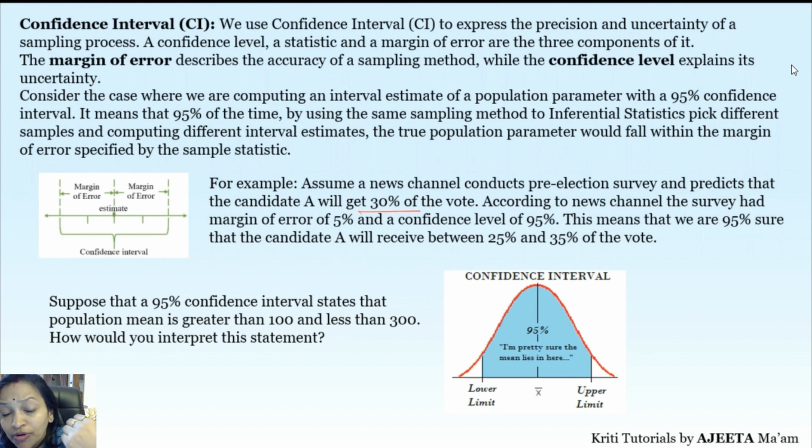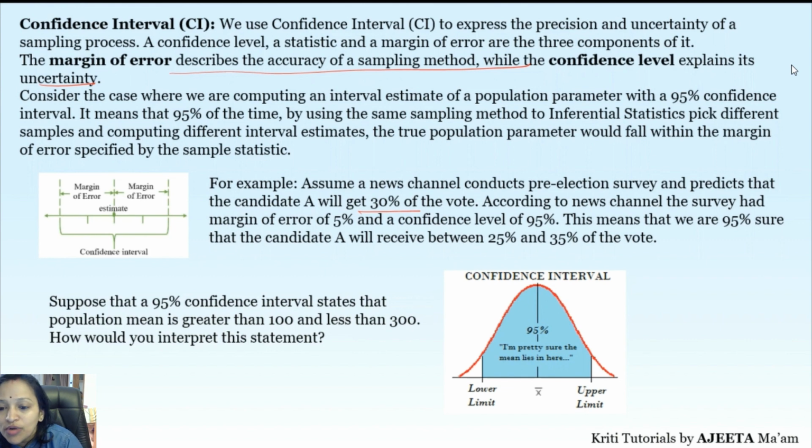And how much are we confident? 95% we are confident for this. So confidence interval, confidence level, margin of error, they are all related together. Margin of error describes the accuracy of the sampling method, and confidence level describes its uncertainty, correct. That is an important word. So confidence level explains its uncertainty and margin of error describes the accuracy of the sampling method.